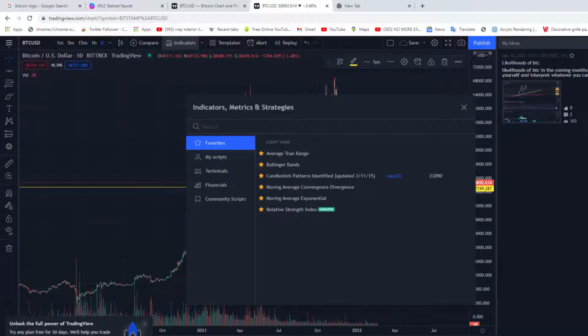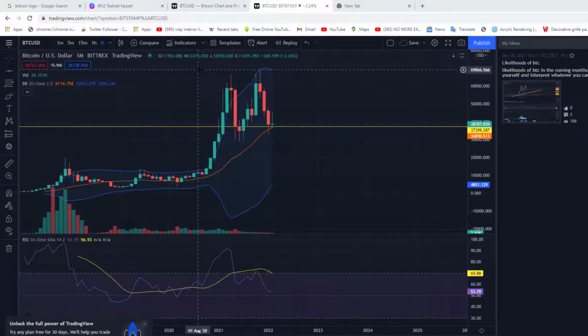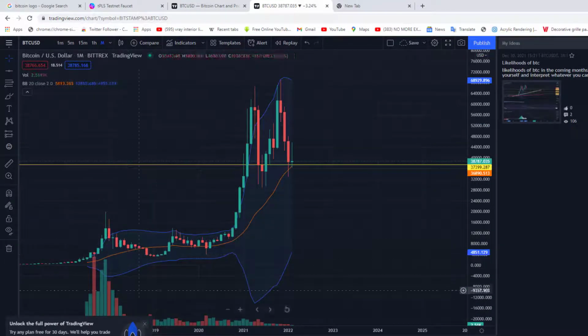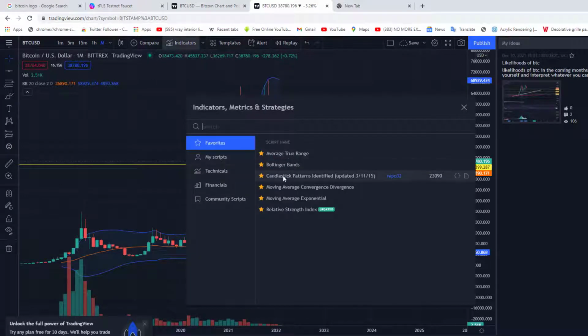So I will use two indicators here. Normally I will use Bollinger Band, and I will use, let me use RSI. Let's see what that gives us. Now I've added the RSI, but I want to change it to the normal RSI, because it has a simple moving average added to it. So let me just add the normal RSI here.